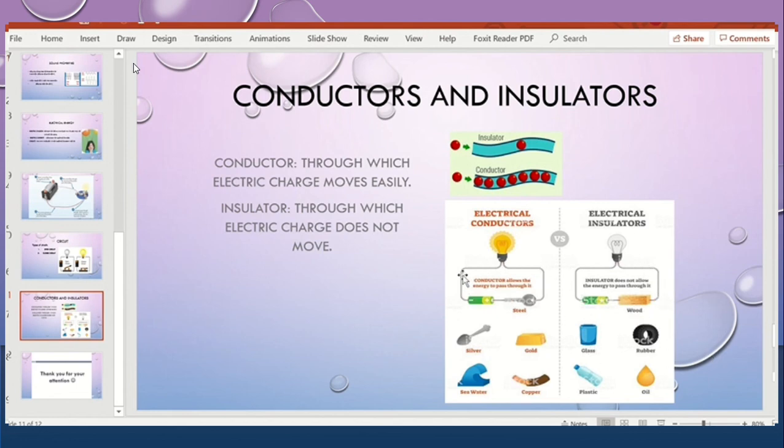Those through which electric current or electric charge moves are called conductors. For example, gold, seawater, salt water is also a conductor through which electric charge can move. Silver, copper. In our homes we all have copper wires that are covered with plastic. So copper lets the electric current move, and our house will light up with the different lights.